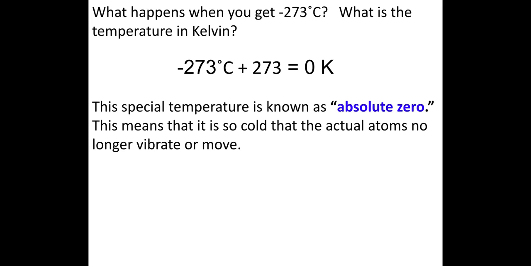The significance is that at that temperature, it is believed that molecular vibrations will stop, and so molecules in matter will stop moving. There is a lot of controversy on whether this temperature can actually be reached because it is extremely cold. All right, that is it for this section. See you in the next section.